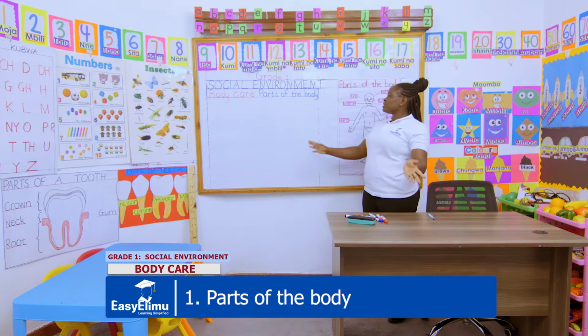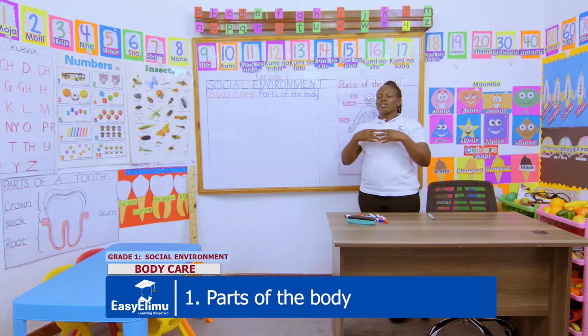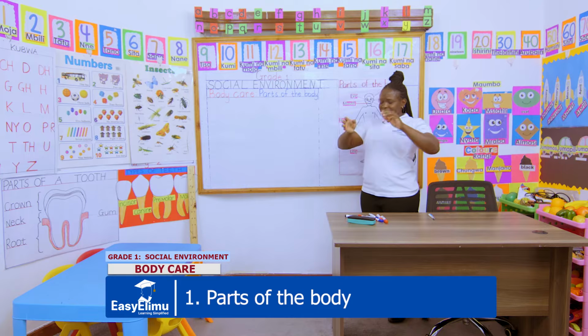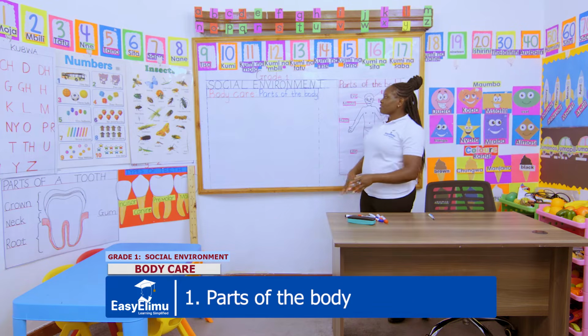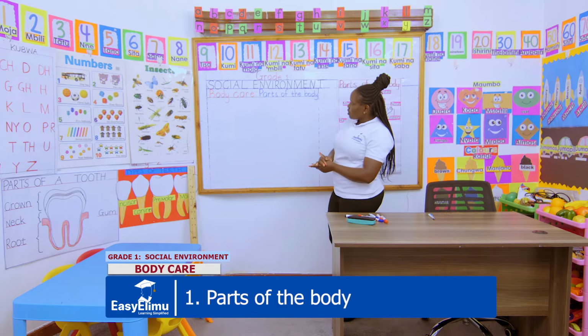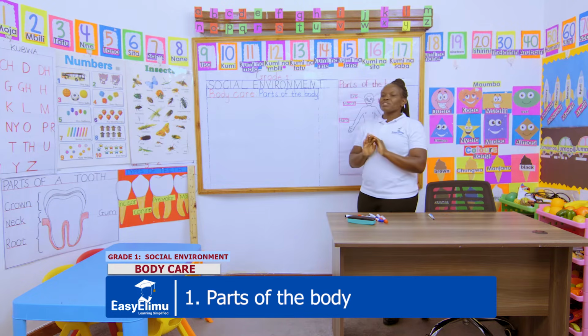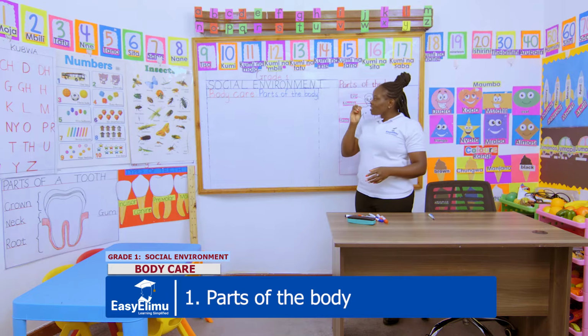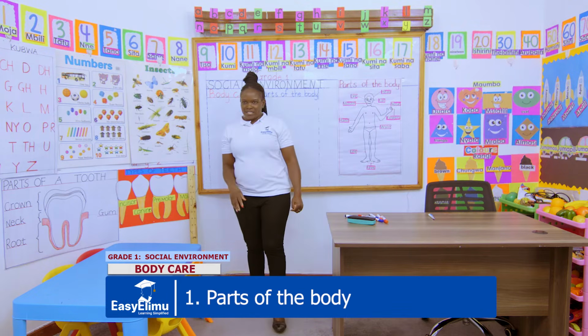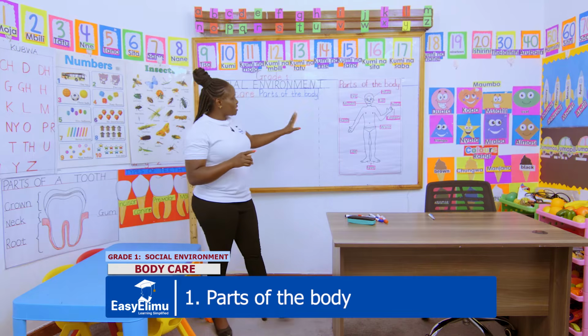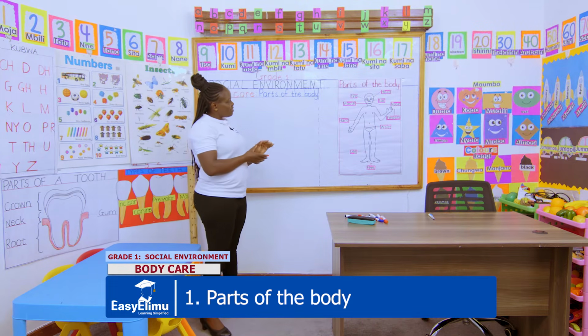How do we care for our body? What are the different parts found in our body? Everything about our body. Okay? Now, first we want to talk about body care, but before we talk about anything else, first we want to understand what this thing called the body is and what is on that body. Now, can you look at our picture? Look at this picture nicely.